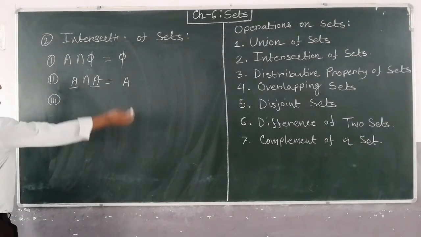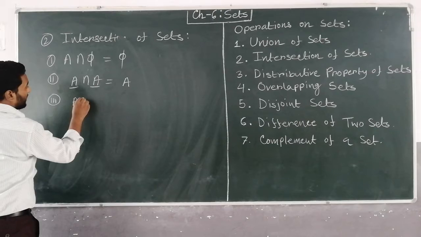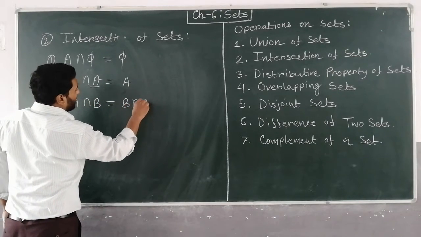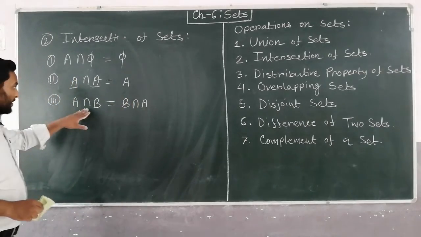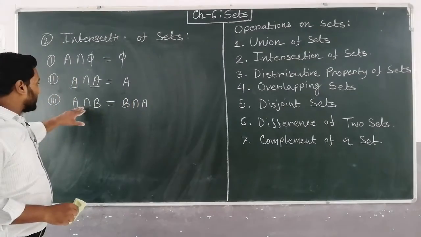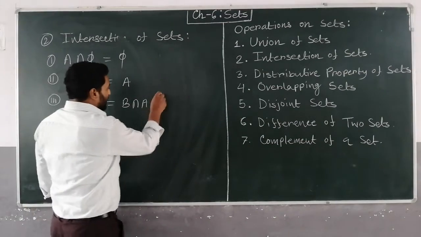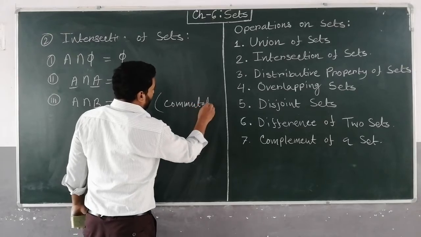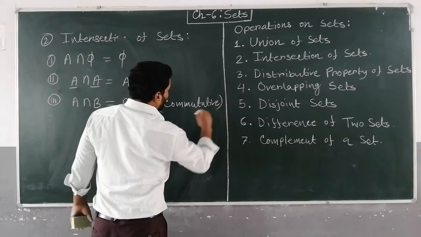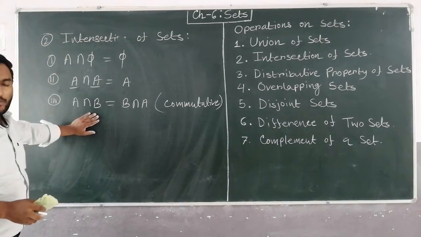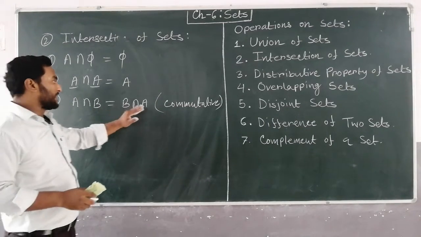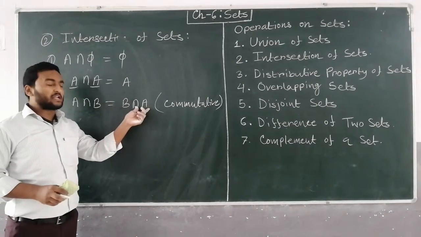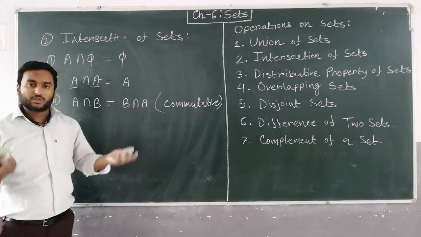Third part. In the third part, A intersection B is equals to B intersection A. It means the commutative property of intersection is true for sets. This is the commutative property of sets. A intersection B will be B intersection A. This is telling that the common elements of A and B, and also the common elements of B and A, both are the same.